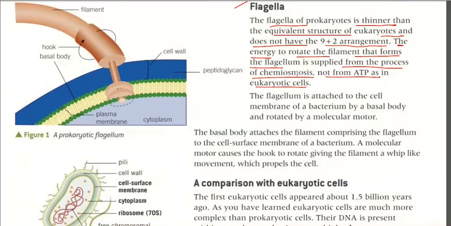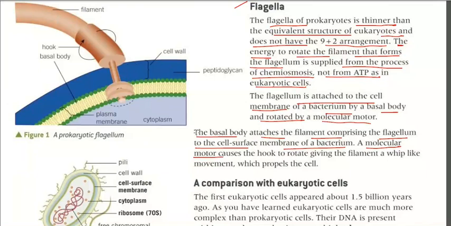The flagellum is attached to the cell membrane of a bacterium by a basal body and rotated by a molecular motor. You can clearly see this is the molecular motor, which rotates it. The basal body attaches the filament comprising the flagellum to the cell surface membrane of the bacterium. A molecular motor causes the hook to rotate, giving the filament a whip-like movement, which propels the cell. Now, did you get it, or do I need to repeat it?